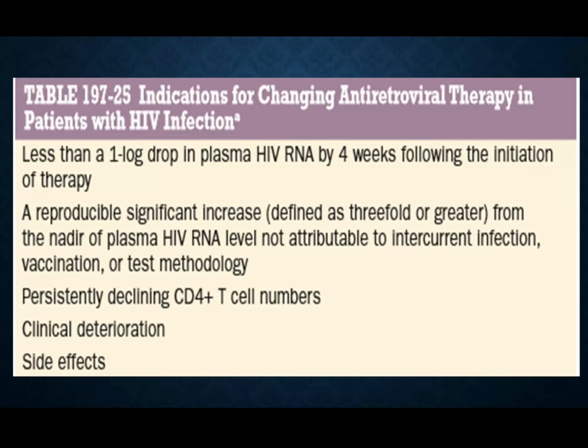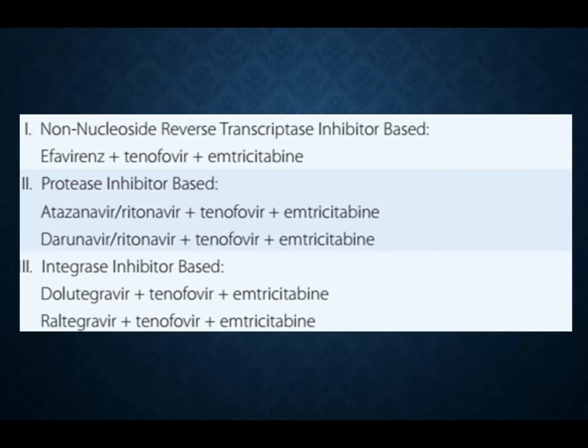So what is the indication for changing antiretroviral therapy in patients with HIV infection? When you see less than a 1 log drop in plasma HIV RNA within 4 weeks following the initiation of therapy, then you have to change it. If you see a reproducible significant change from the bottom of the plasma HIV RNA level, which is not attributable to intercurrent infection, vaccination or test methodology, then you have to change the antiretroviral therapy regimen.